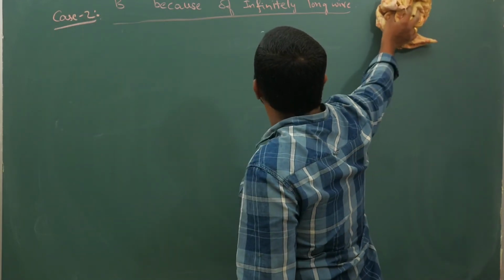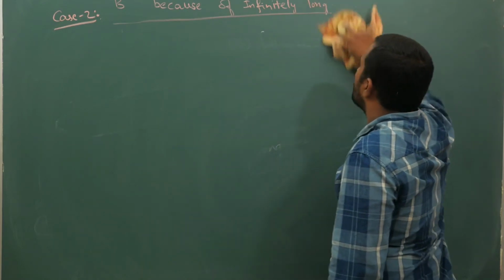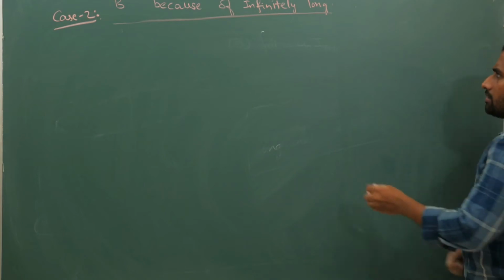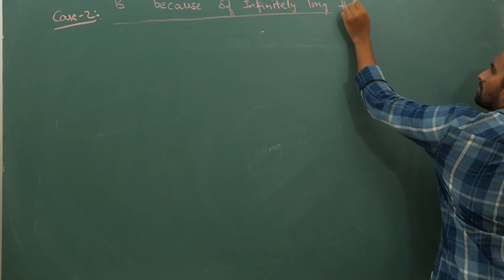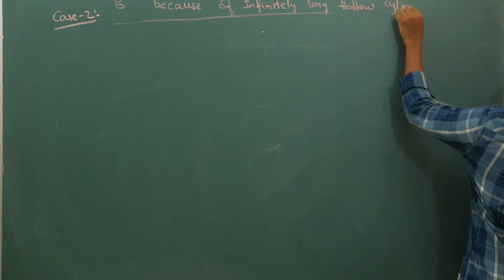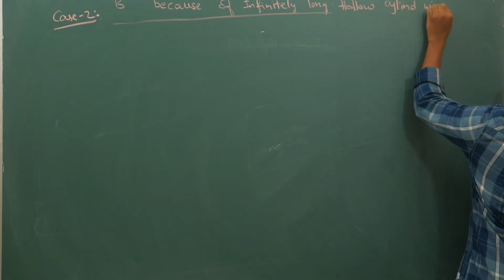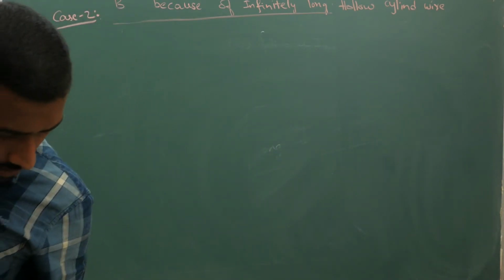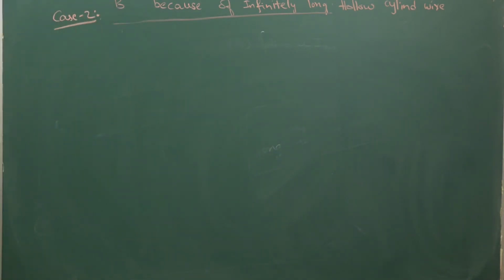Magnetic field because of an infinitely long hollow cylindrical wire. What is this hollow cylindrical wire? We will see now.